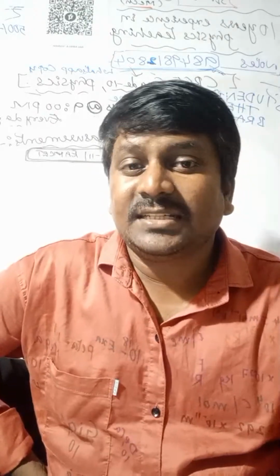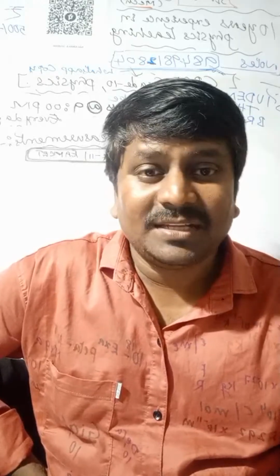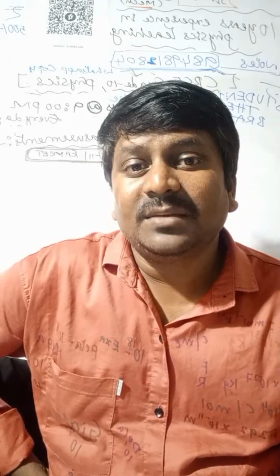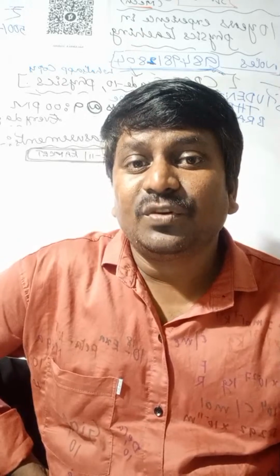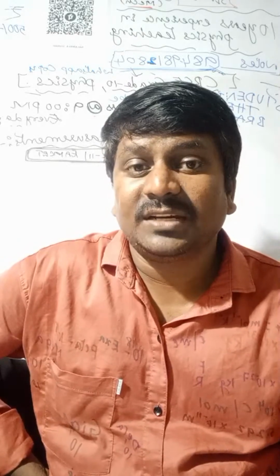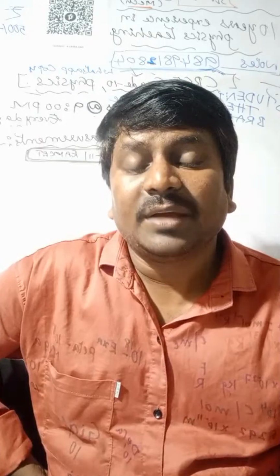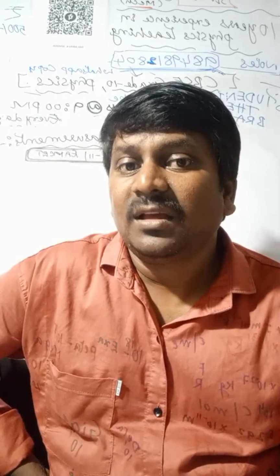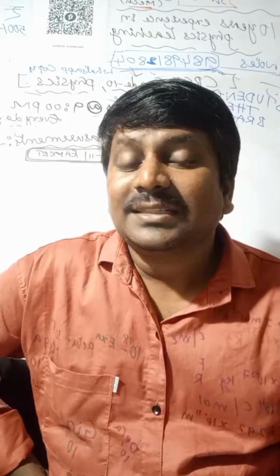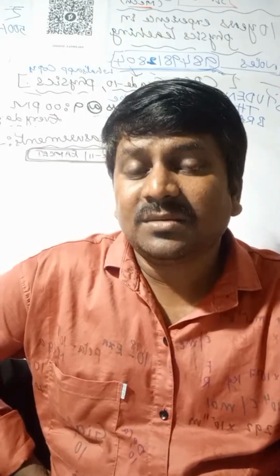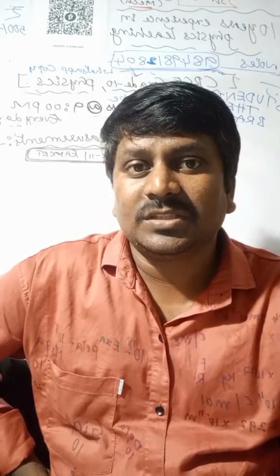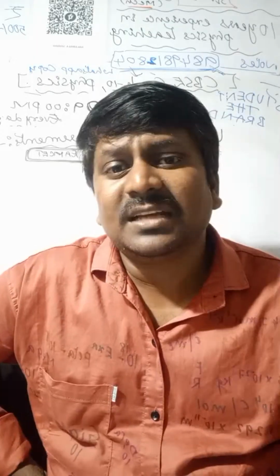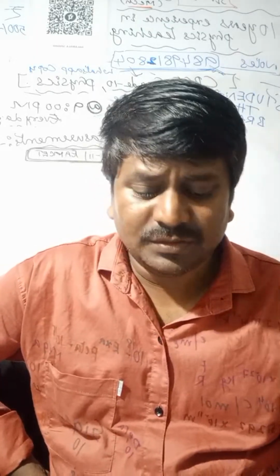And next one we can also see system of units. There are three types of system of units: CGS system, FPS system, MKS system. CGS is centimeter gram second, FPS is foot pound second, and MKS is meter kilogram second. Then the international system, the SI system, is internationally accepted. That is the SI system we are using overall.